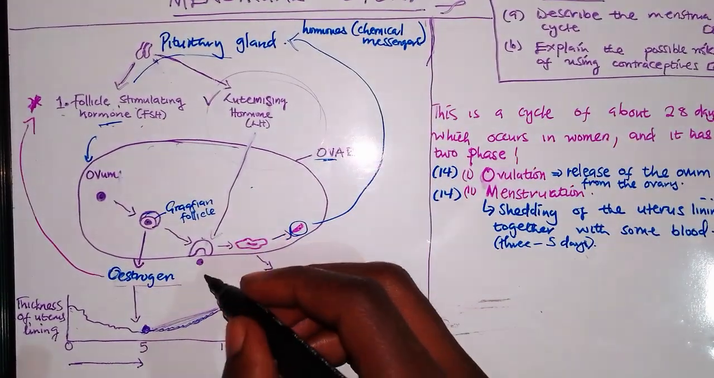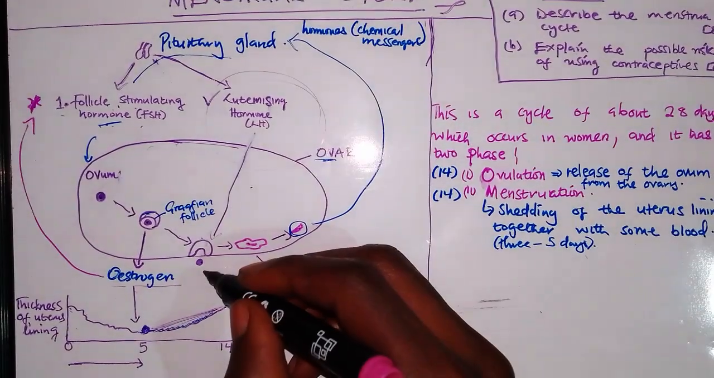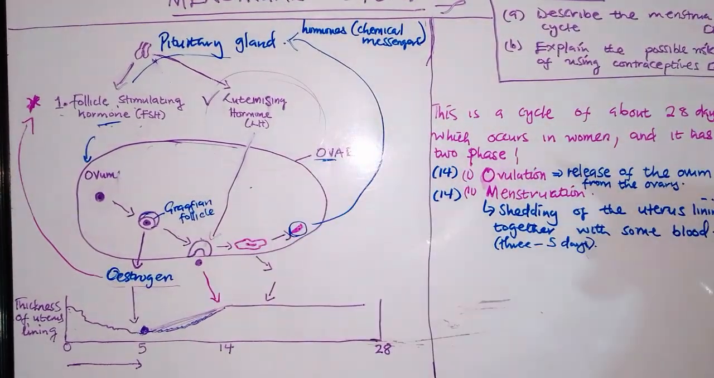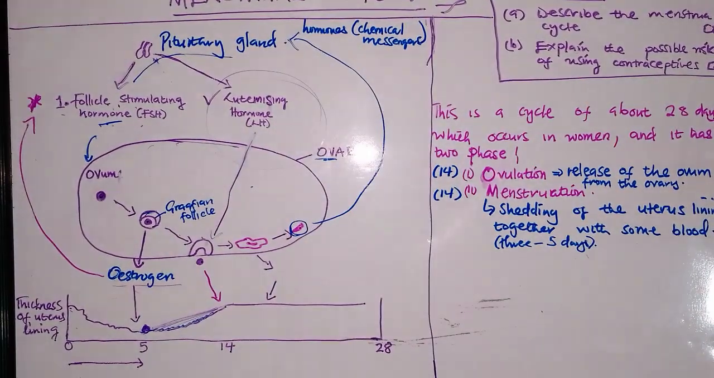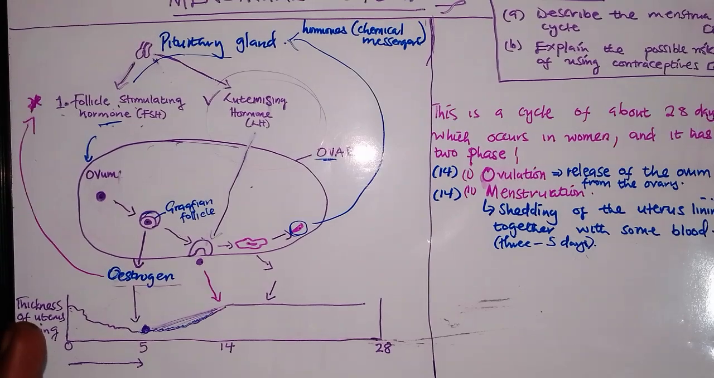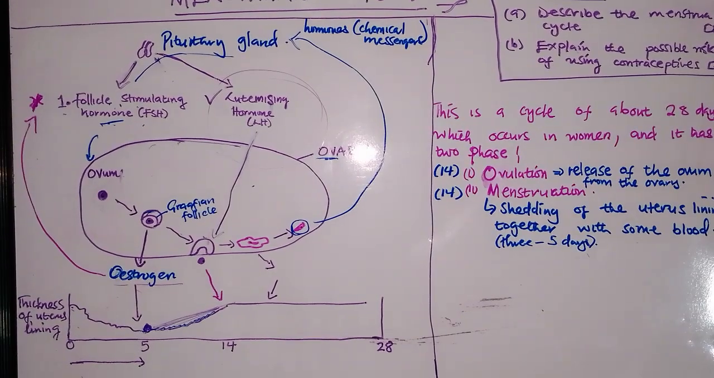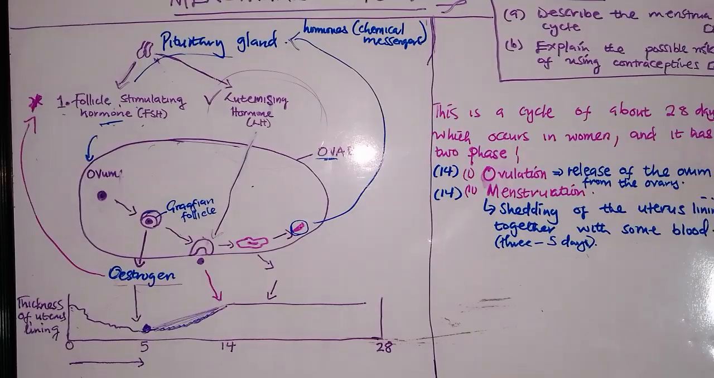So it will cause now the release of the egg on day 14. So on day 14 now, the egg will be released. Why? Because the luteinizing hormone is released. So this is how it comes. So let's summarize before moving on to the next point, before you get lost.